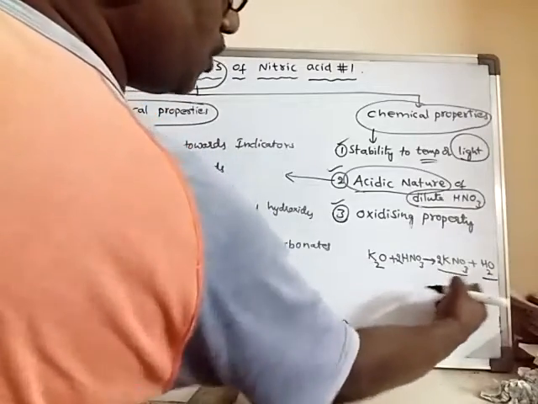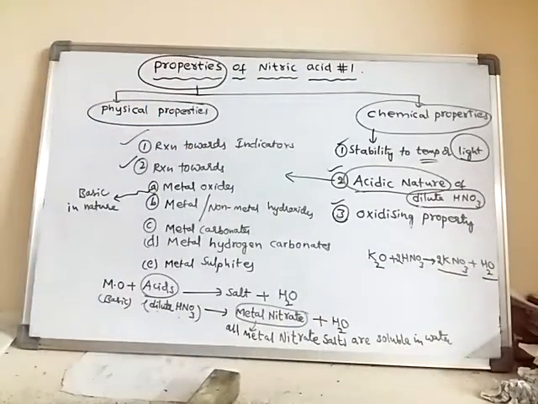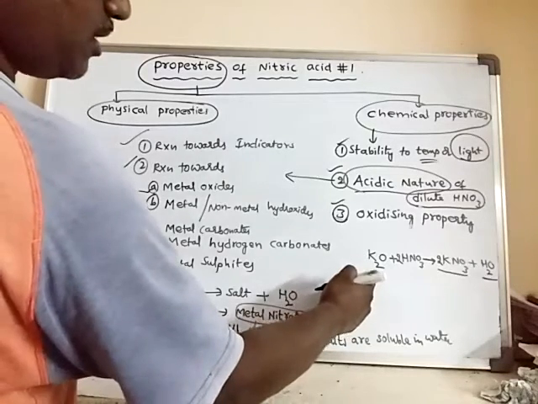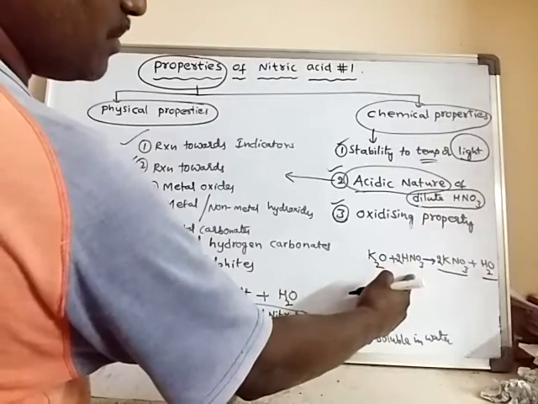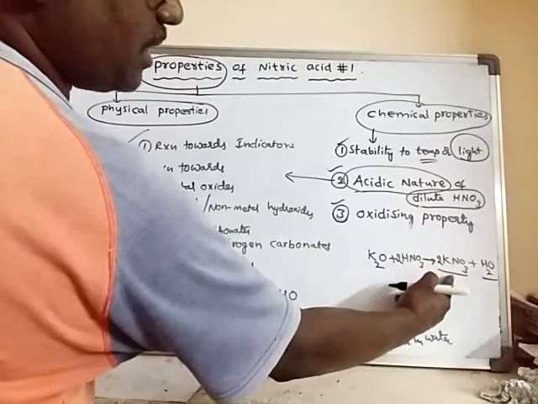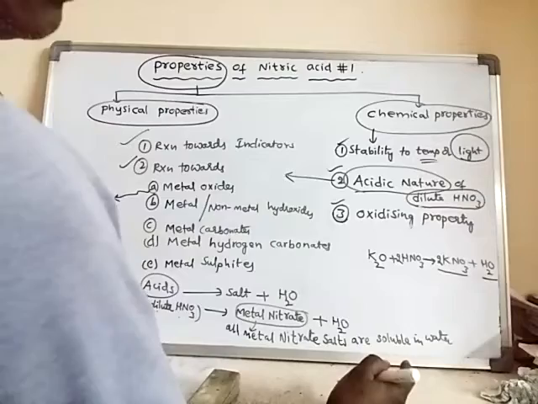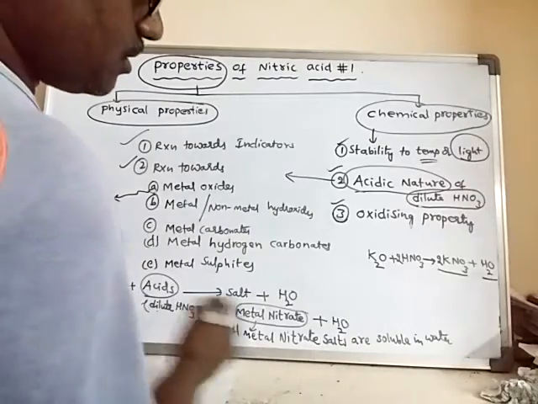So it forms only these two substances, metal nitrate and water only. No other substance is formed. So when metal oxides react with dilute nitric acid, they form metal nitrates and water only.